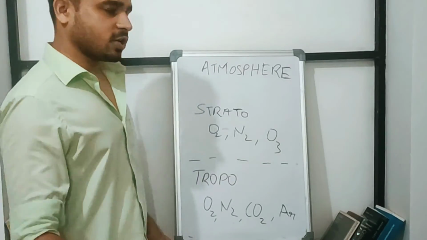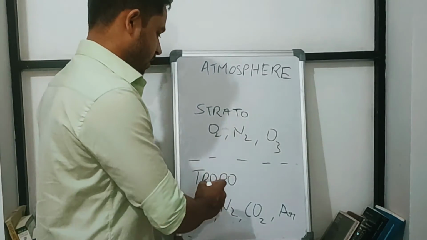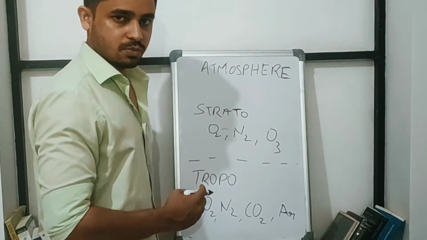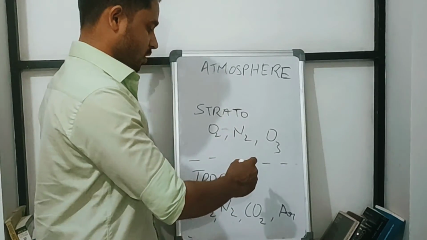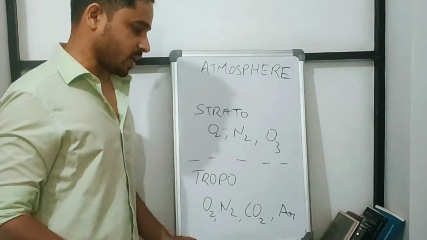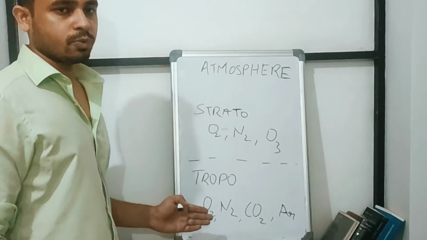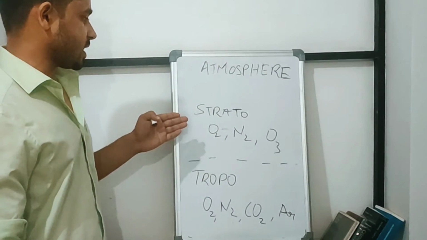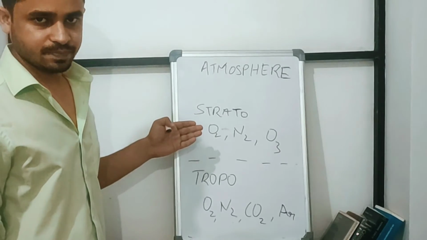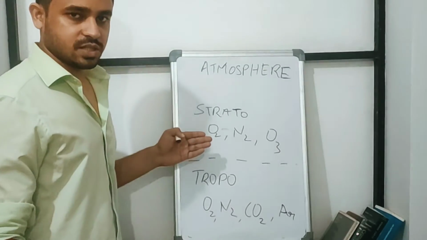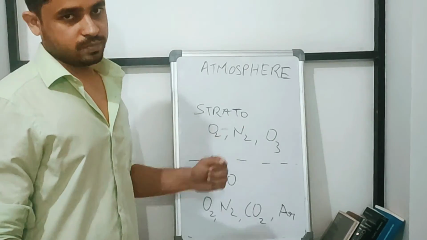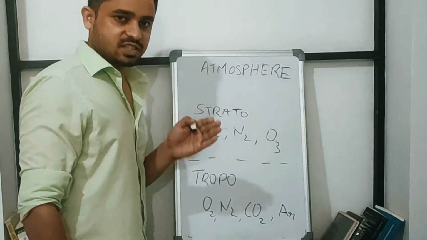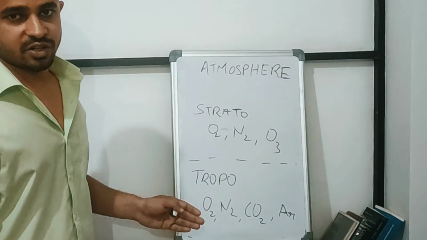Fine. Coming to the chemical profile of each layer, in the troposphere we have oxygen, dinitrogen, carbon dioxide, and argon. These are the gaseous constituents of the troposphere. The major gaseous constituents of the stratosphere are dioxygen, dinitrogen, and ozone. As you know, ozone is responsible for protecting the surface of the Earth from the ultraviolet radiation